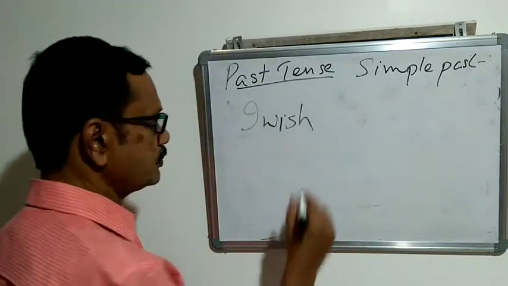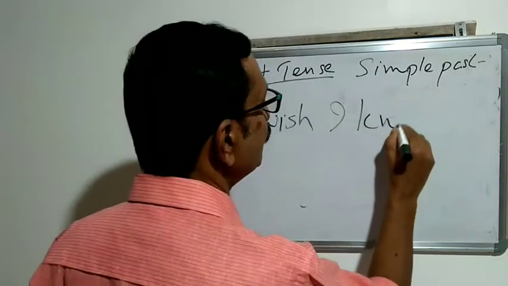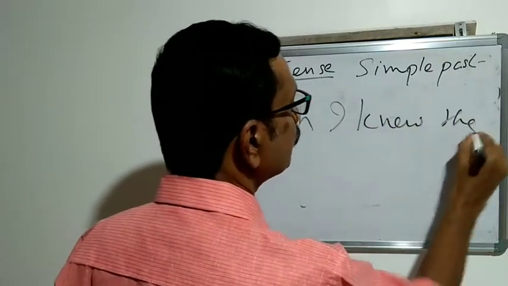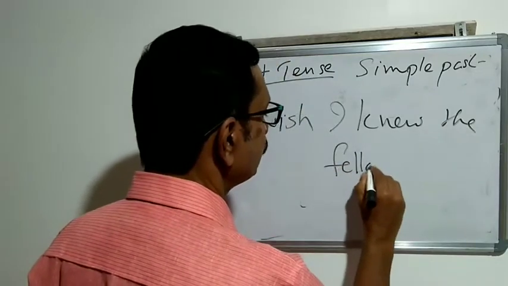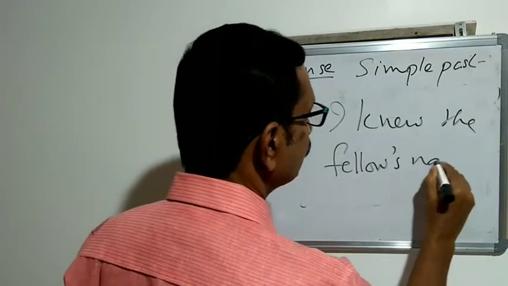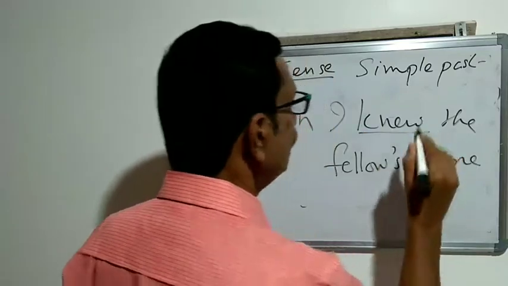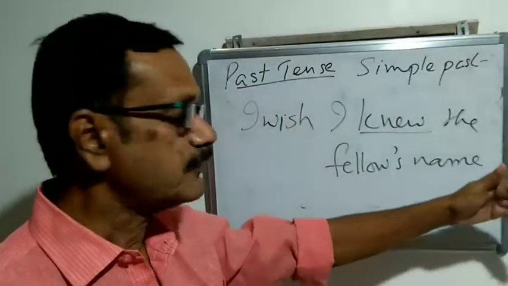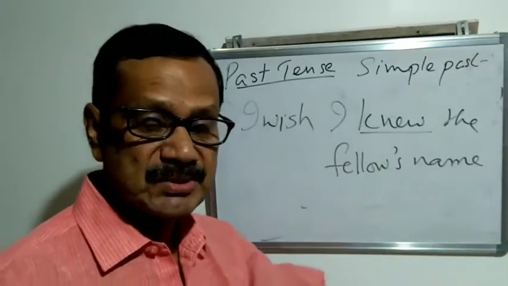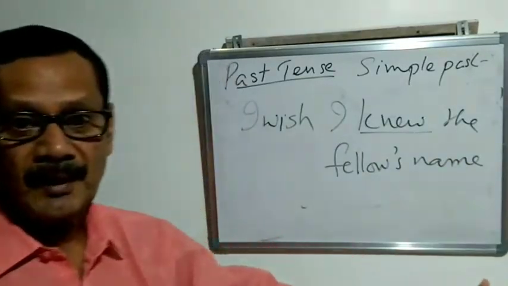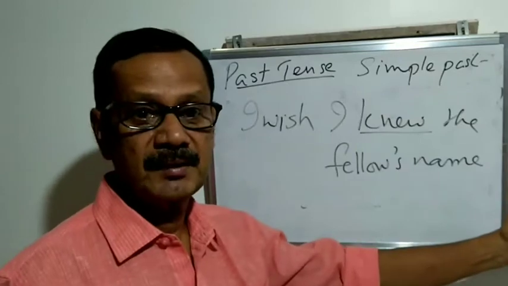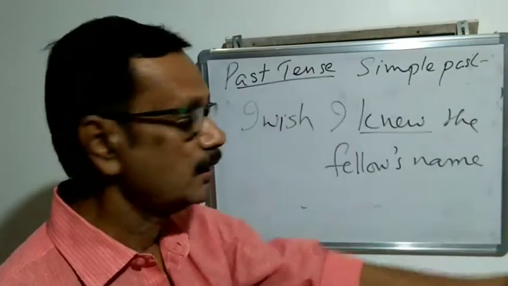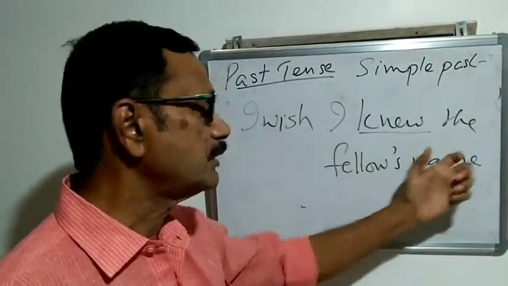I knew the fellow's name. I wish I knew the fellow's name. So he does not know the fellow's name, but he expresses his desire. Unfulfilled desire. He does not know the name of the fellow here. I wish I knew the fellow's name.